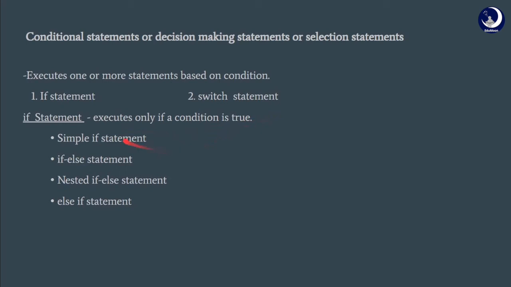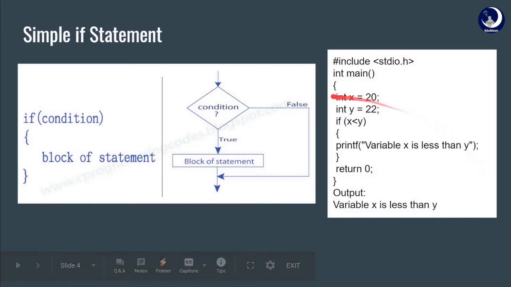The if statements are of four types. We have the simple if statement, if-else statement, nested if-else statement, and else-if statement. All these four are nothing but different forms of implementation of the if statement. Let us look at the simple if statement. In the simple if statement, if a condition is true, a block of statement is executed. If it is false, it goes back to the rest of the program.